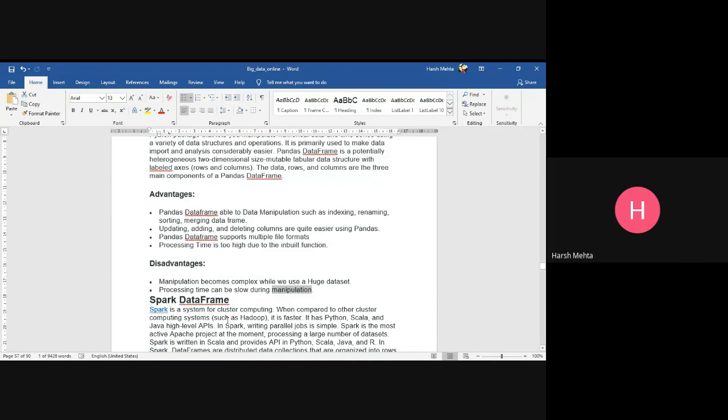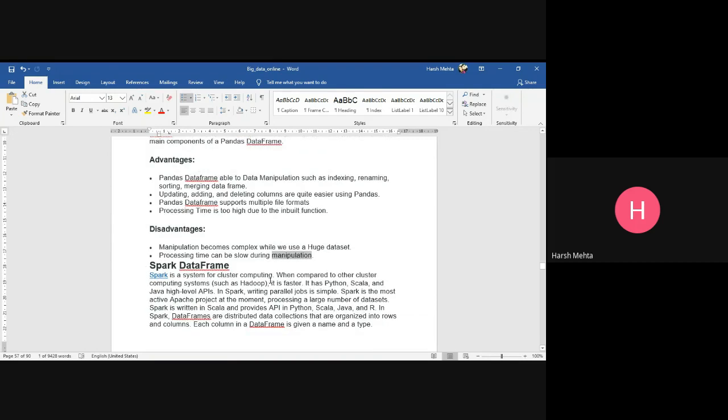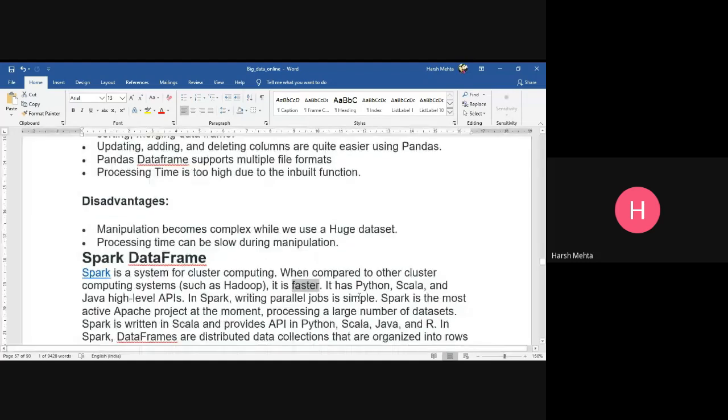Spark data frame. What is Spark? Spark is a system for cluster computing, and compared to other cluster computing systems such as Hadoop, it is faster. We know Spark is faster. It has Python, Scala, and Java high-level APIs.